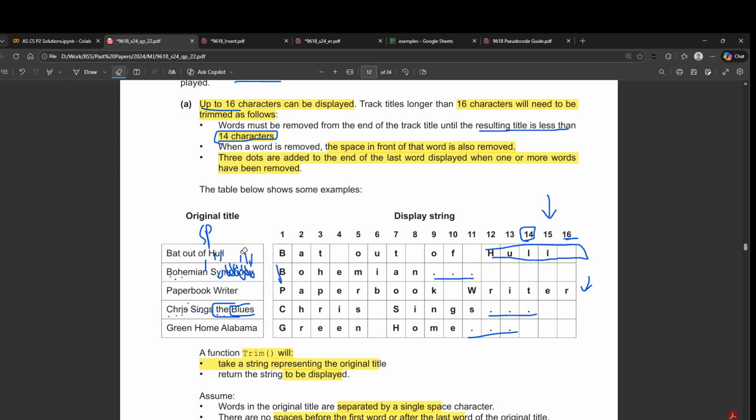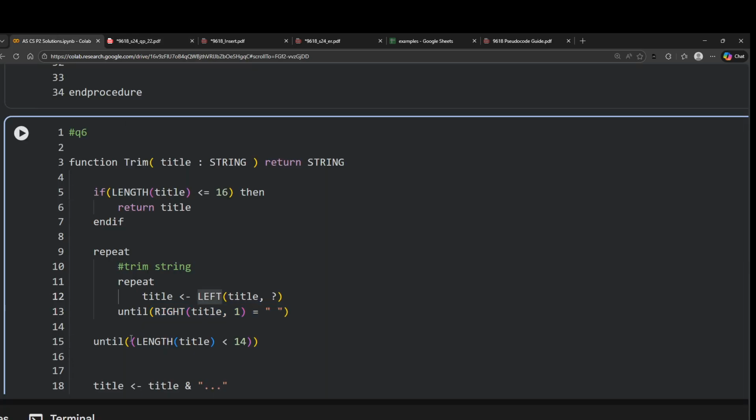Okay, so again let's look at it on the other example. I'm removing R, then E, then T, then I, then R, then W until I hit the space. As soon as I hit the space, I check whether the length is still less than 14 or not. If it is not, then I repeat the same thing. I keep on removing the characters until I hit the space, and then I check it again, and so forth.